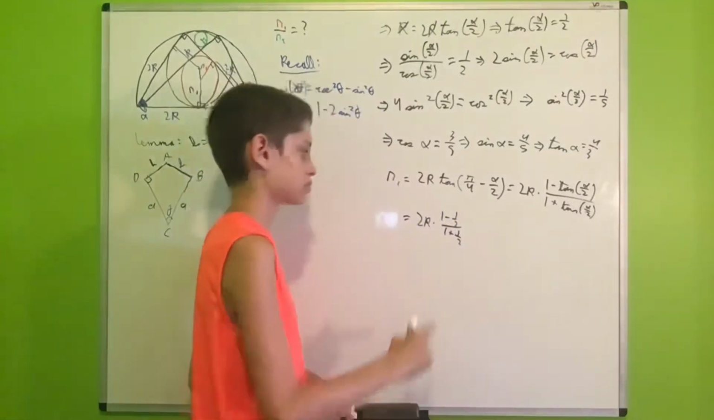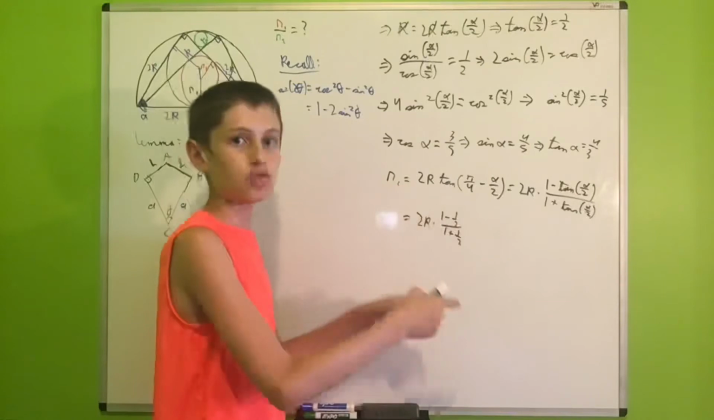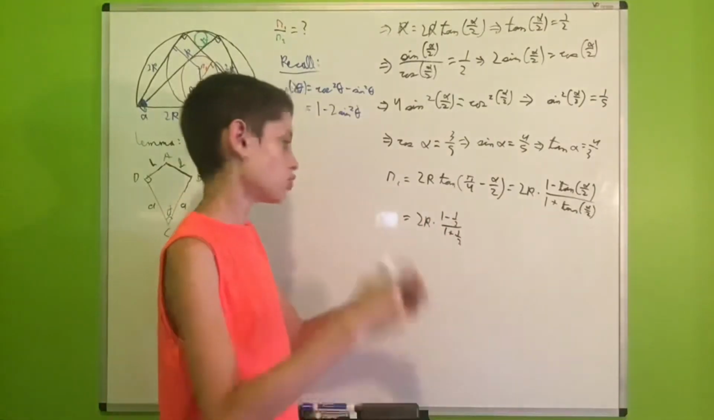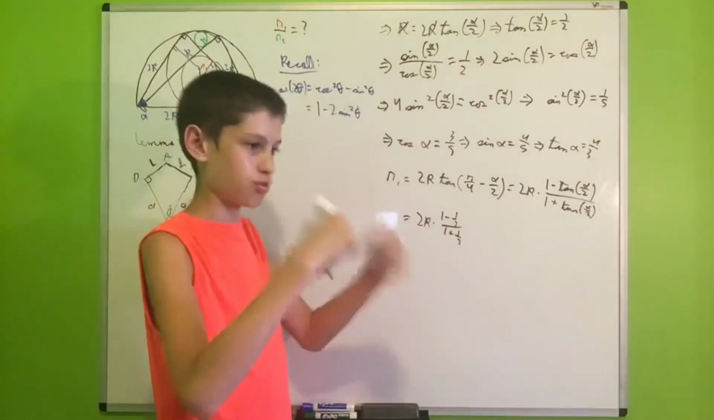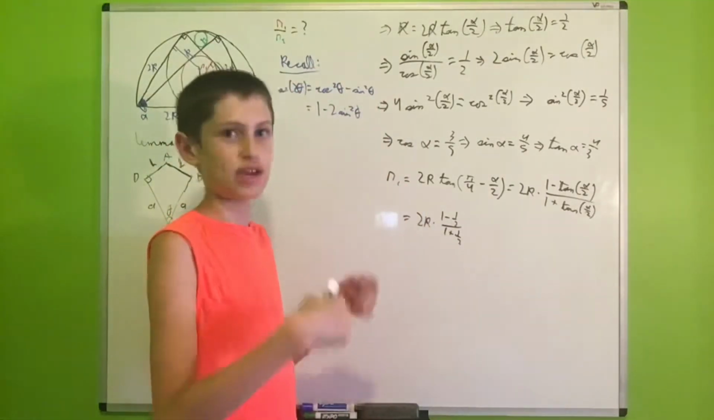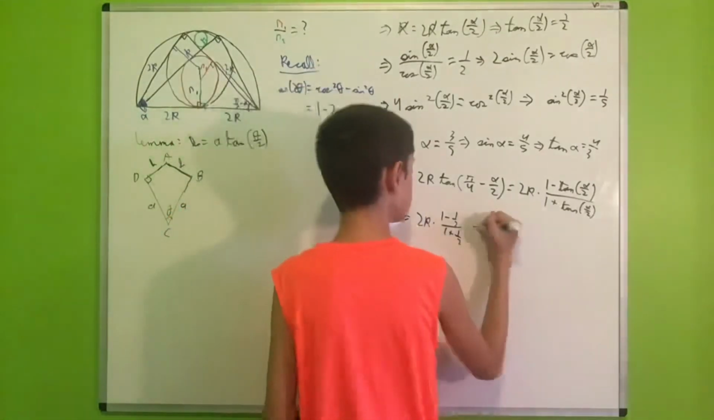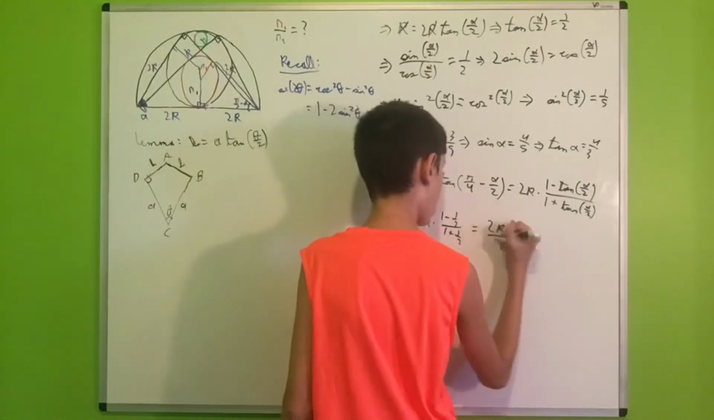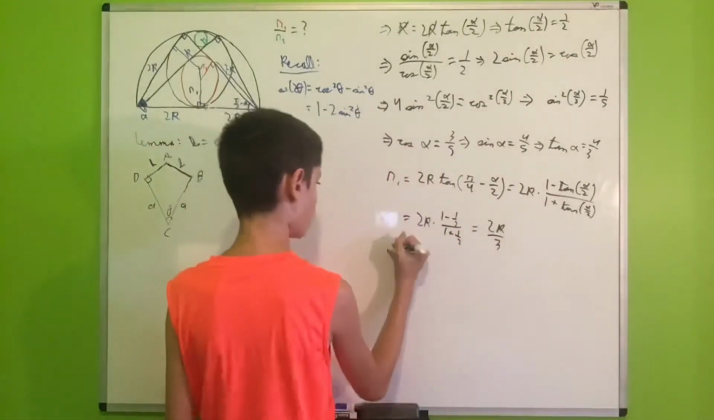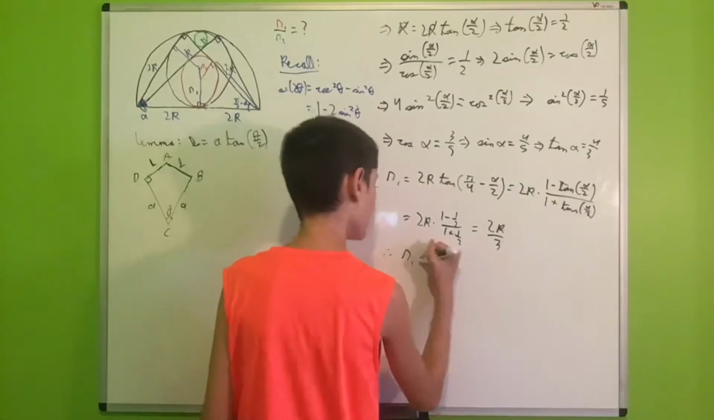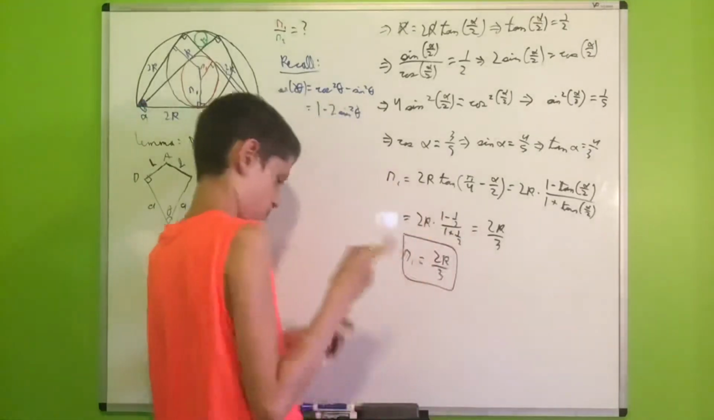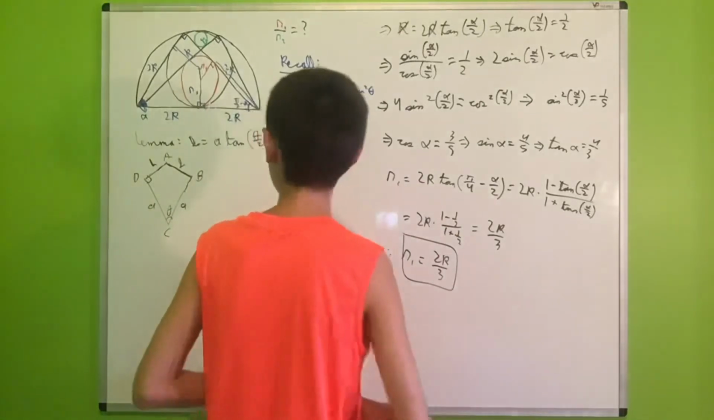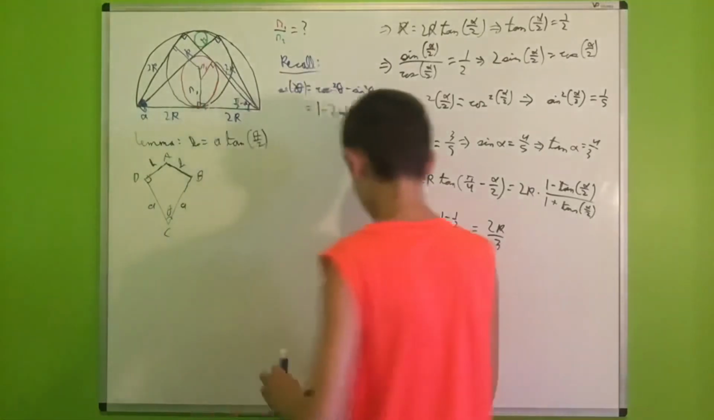And now, let's see. 1 minus 1/2 is 1/2. 1 plus 1/2 is 3/2. And 1/2 over 3/2, the 2's cancel out, giving us only 1/3. So this will be 2r over 3. Therefore, we can say that R1 will be equal to 2r over 3. Good. And now we'll start finding R2.